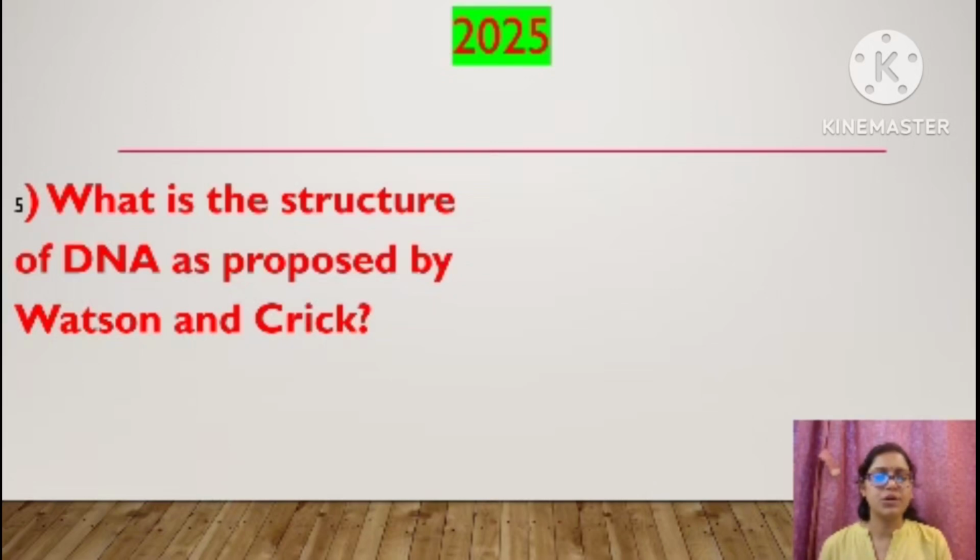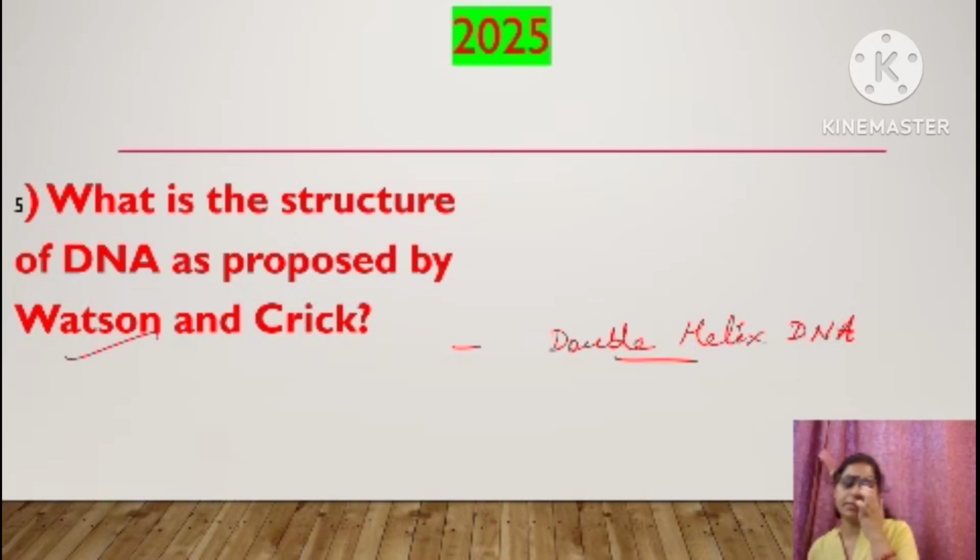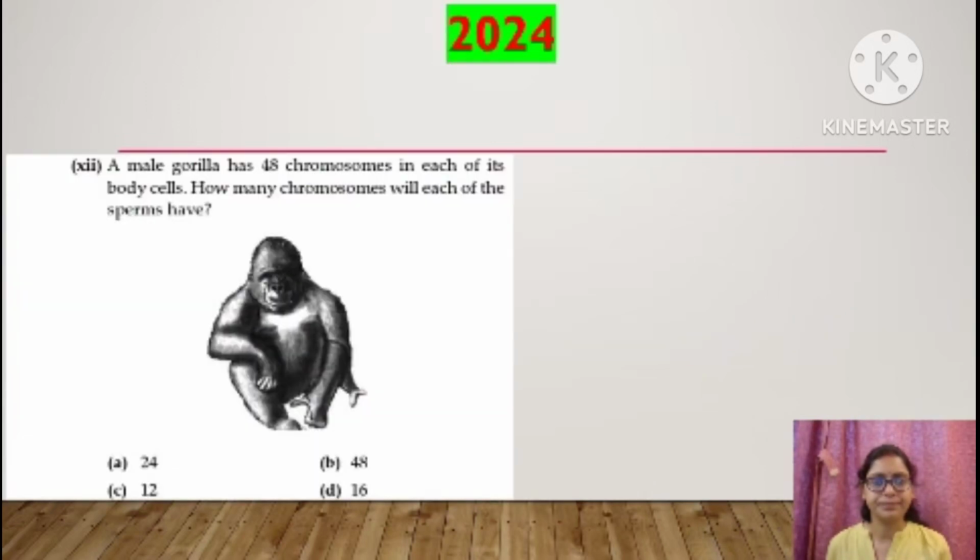What is the structure of DNA as proposed by Watson and Crick? Okay. Watson and Crick gave the DNA structure name as the DNA double helix model. What we have studied is DNA as a double helix model. So this structure was proposed by Watson and Crick. The answer for this question, what is the structure of the DNA? Double helix DNA. It was given by Watson and Crick. Okay. So moving to the next question.